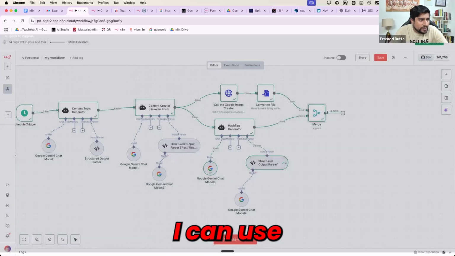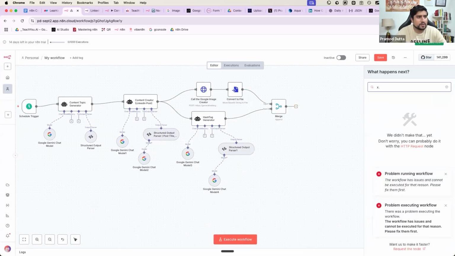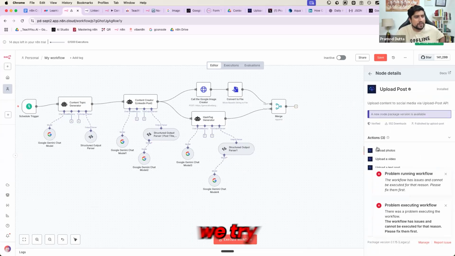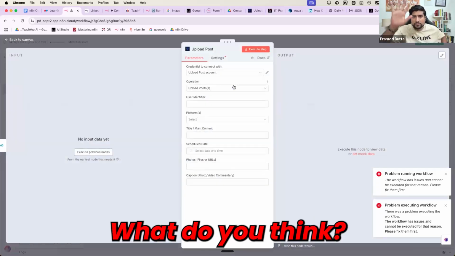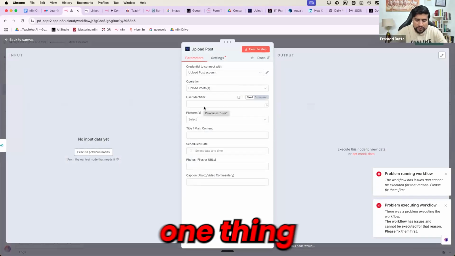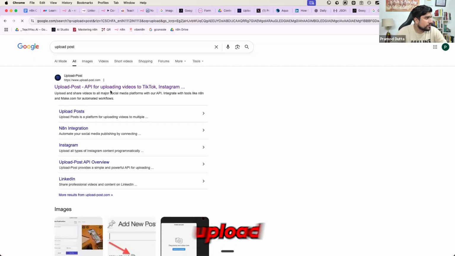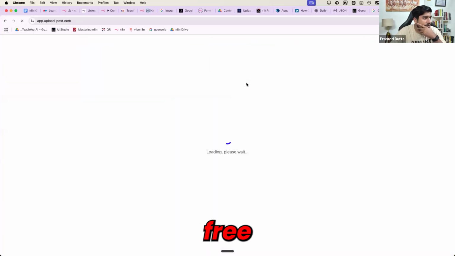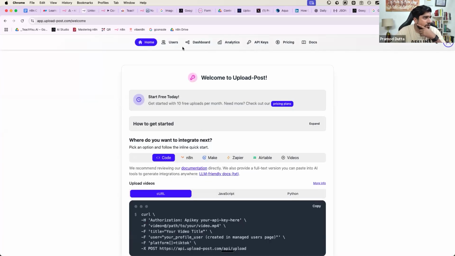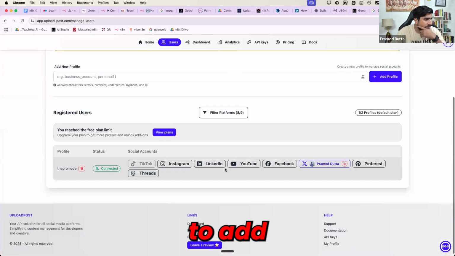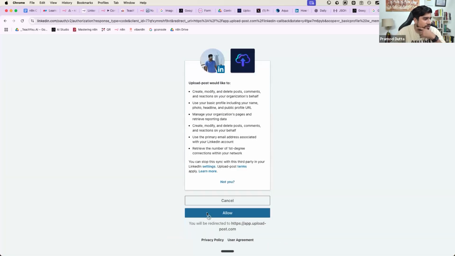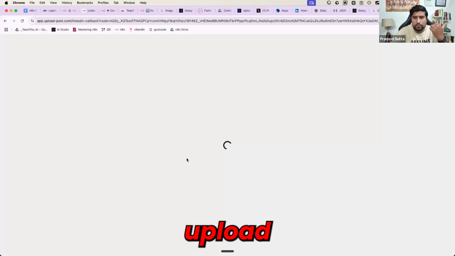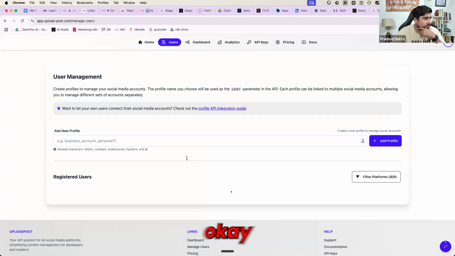Right? Now I can use something called Try with X. Can we try with the same thing? Upload post, everyone. Shall we try with X by using upload post? What do you think? Yeah? Yes? Let me do one thing. Let me go to upload post. Let me try for free. Go to user. Let me try to connect the LinkedIn from here. Okay. So let's try to use LinkedIn. Let's see from upload post if it is possible.